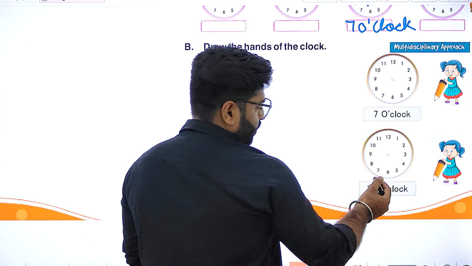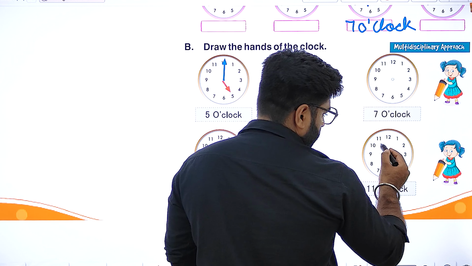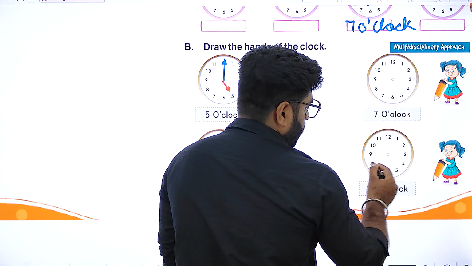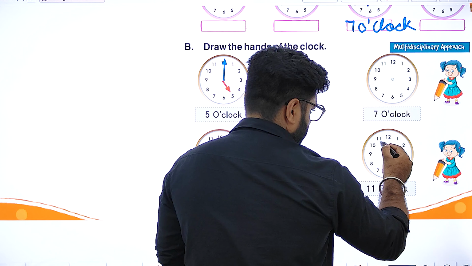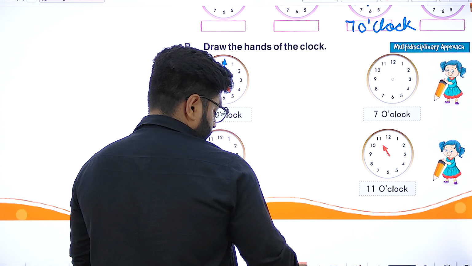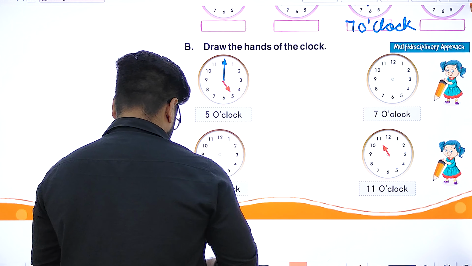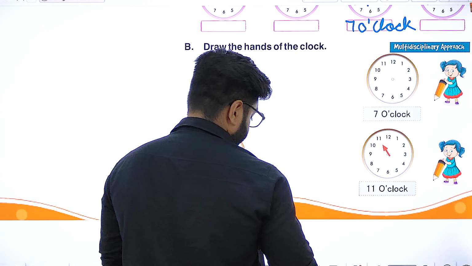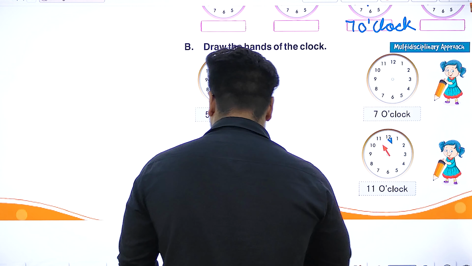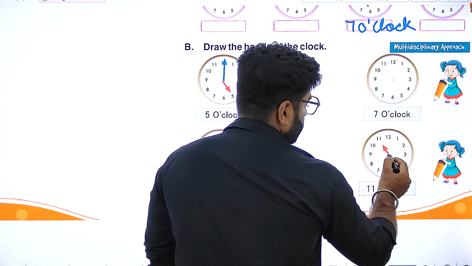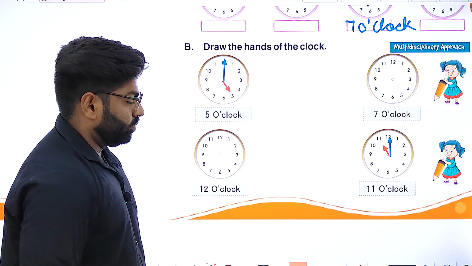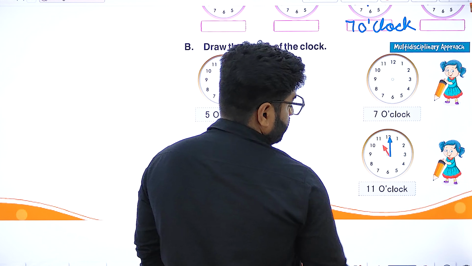Now let's pick one more part that is 11 o'clock. Okay, here we are having 11. So now we have to draw a long hand. So there is 11 o'clock. Clear? Now come to our next part.